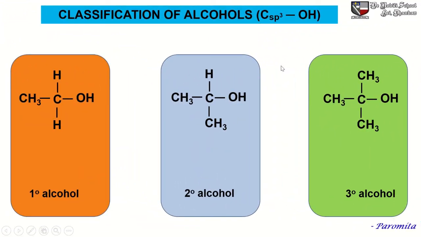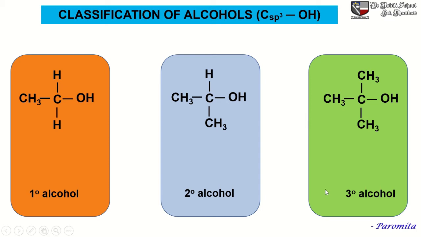Now we will discuss the monohydric alcohols, in which the OH group is attached to carbons that are all sp3 hybridized. In this class of alcohols, the hydroxy group is attached to a carbon atom, and these carbon atoms are all what? sp3 hybridized. Such alcohols, like the alkyl halides, are further classified into 3 groups: 1 degree alcohol or primary alcohol, 2 degree alcohol or secondary alcohol, and 3 degree alcohol, that is